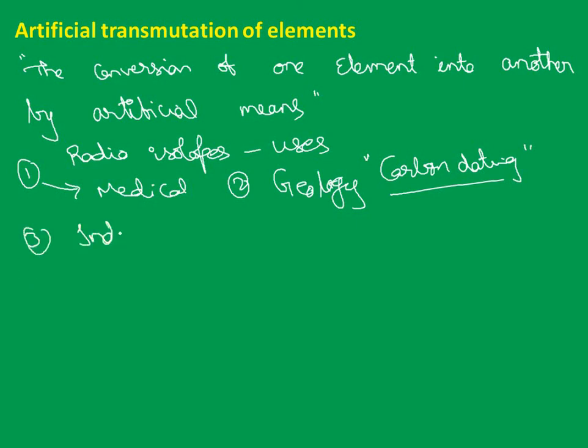In industry, radioisotopes are used to find the wear and tear of machinery parts and to detect flaws in metal structures. They are used in the treatment of alloys, like quenching, annealing and hardening, and in the selection of appropriate lubricants. In research, it is used in the study of nuclear disintegration of the elements at a very high level.